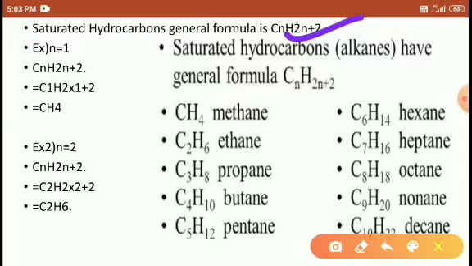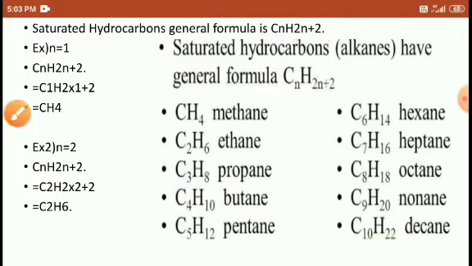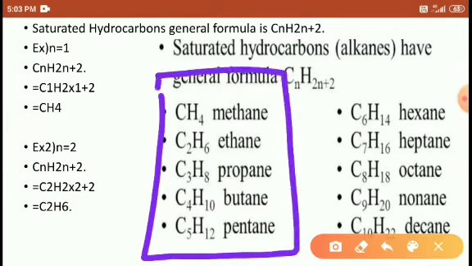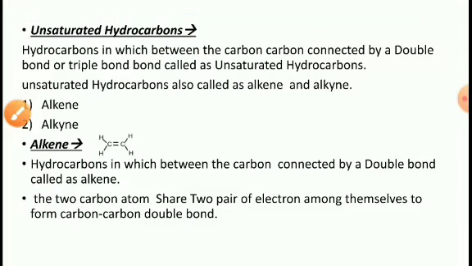For example, 3 carbons need 8 hydrogen, 4 carbons need 10 hydrogen, 5 carbons need 12 hydrogen. By this formula, we find the molecular mass and molecular formula, right?